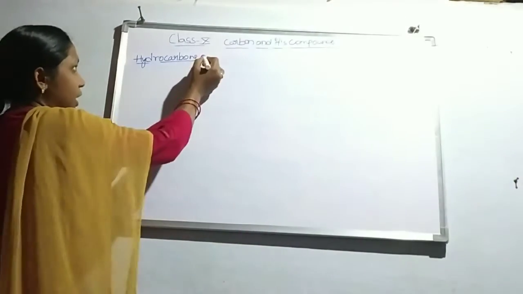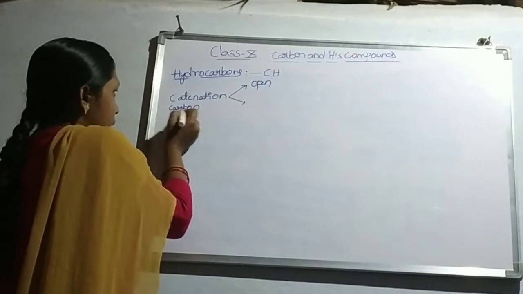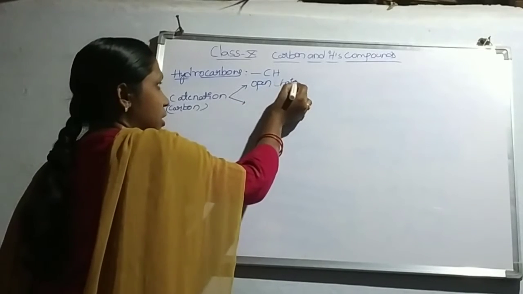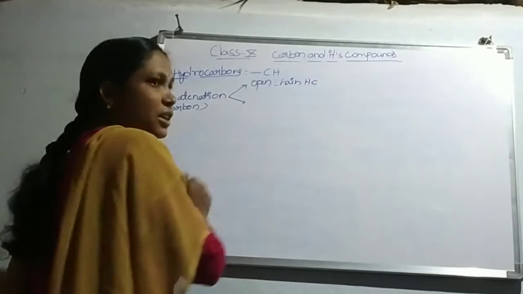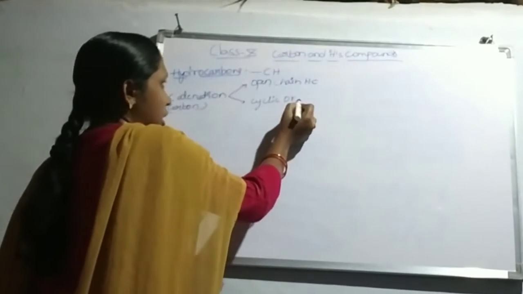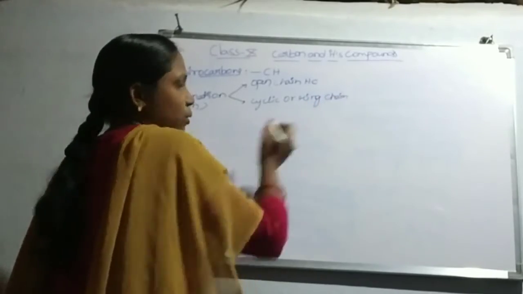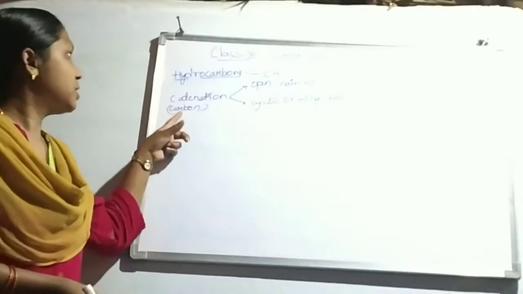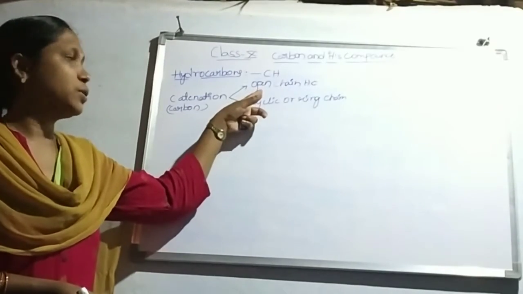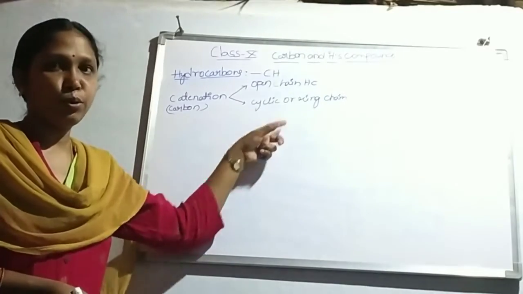On the basis of the catenation property of carbon, hydrocarbons are classified into two types: open chain hydrocarbons and cyclic or ring chain hydrocarbons.